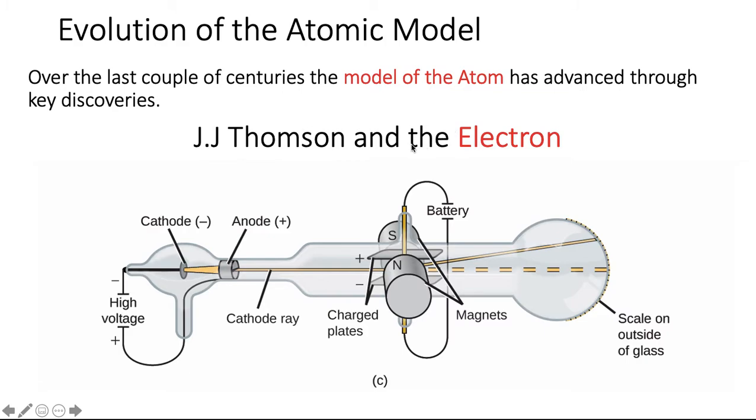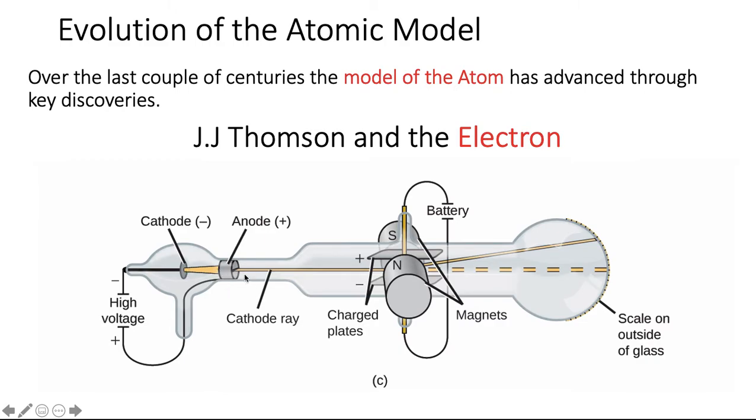At this time, late 1800s, they still didn't know that the atom was divisible and that there were smaller particles than the atom. And then here comes J.J. Thomson, and he's doing these experiments with a cathode ray. He passes high voltage, and the cathode emits these rays.